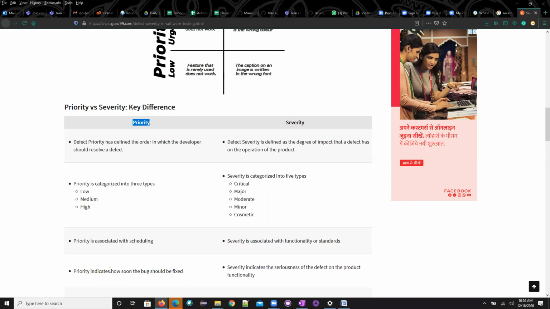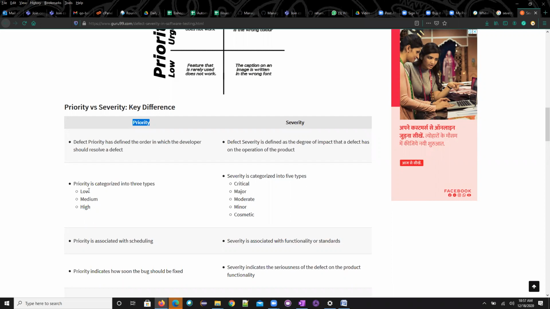The same way, when we give a priority for the bug, that is the first bug which can be fixed. So you need to remember that priority means the priority queues, how fast you can move. In the same way, that fast the bug can be fixed. The developers need to fix that particular bug as quickly as possible. So this is priority, and priority has three stages: high, medium, low.